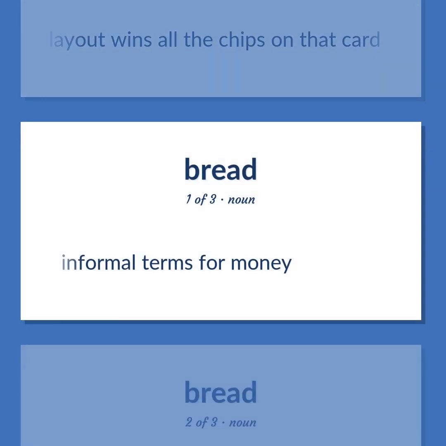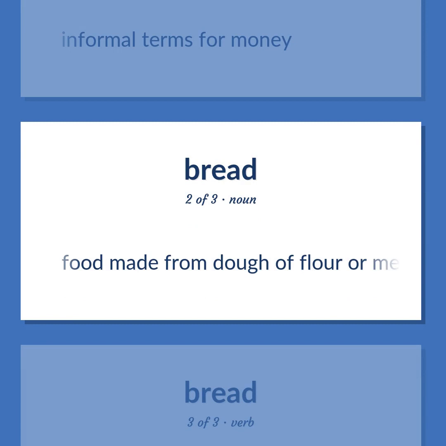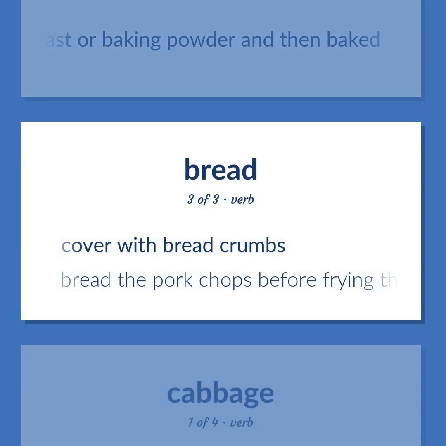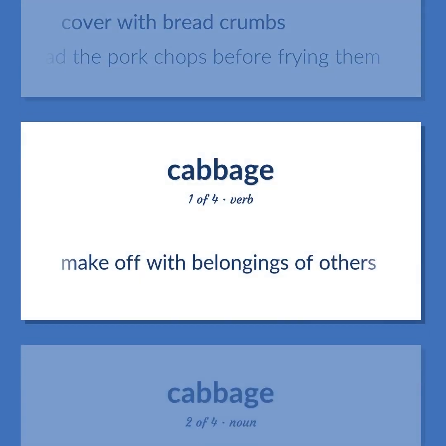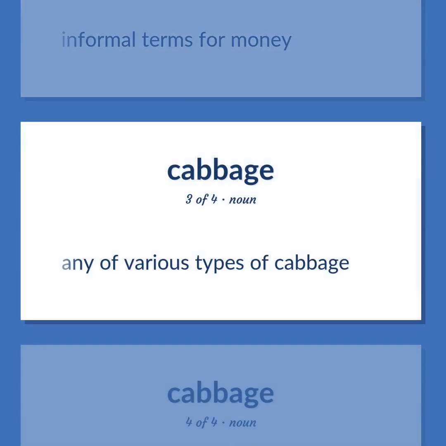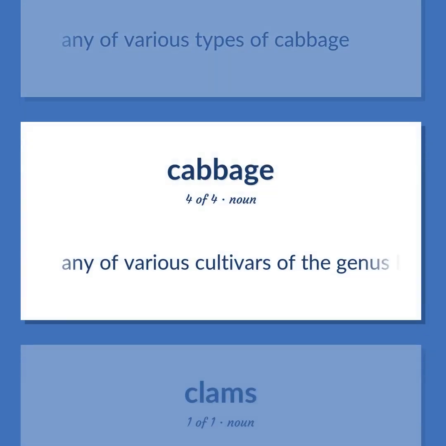Informal terms for money. Food made from dough of flour or meal and usually raised with yeast or baking powder and then baked. Cover with breadcrumbs. Bread the pork chops before frying them. Make off with belongings of others. Informal terms for money. Any of various types of cabbage. Any of various cultivars of the genus Brassica oleracea grown for their edible leaves or flowers.